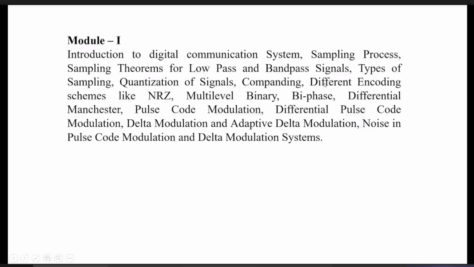Then the remaining topics in module 1 are differential pulse code modulation, delta modulation, adaptive delta modulation, and noises. In fact, we will consider the effect of noises while discussing pulse code modulation itself, and while discussing delta modulation there also we will be studying noise. So in this way, we will be moving throughout module 1.